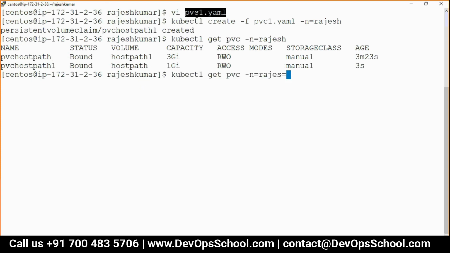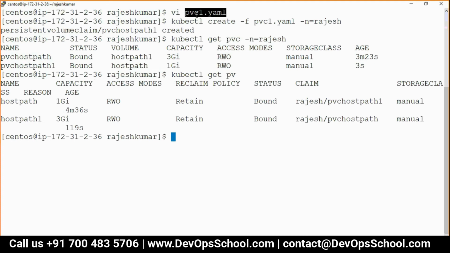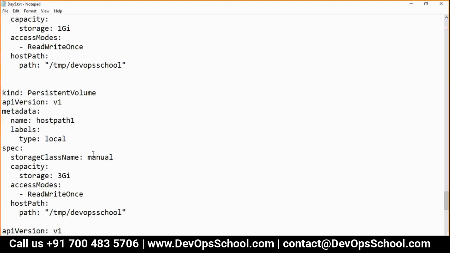PVC bound, both are bound. Now you see the PV. Done, guys. So I got 2 PVs, 2 PVCs. If you create more PVCs, you'll get into the pending state. Guys, did you understand so far whatever I was trying to tell you?